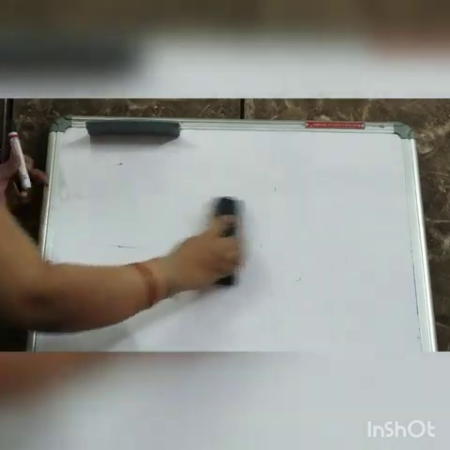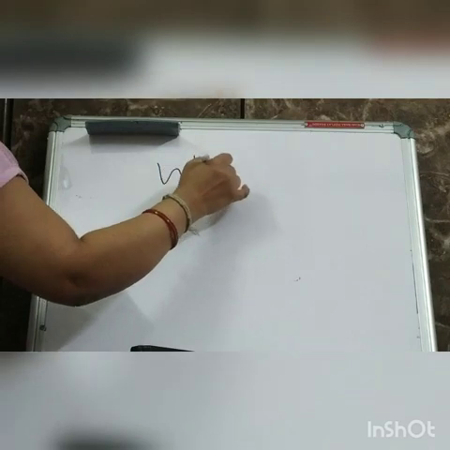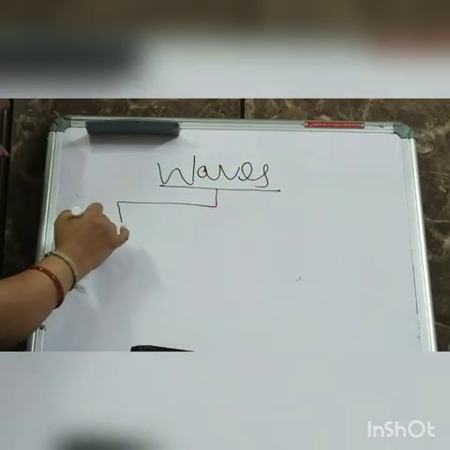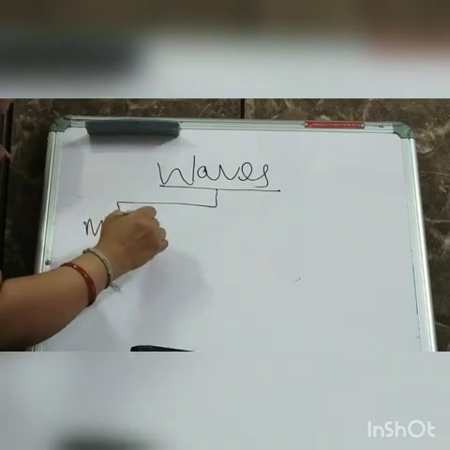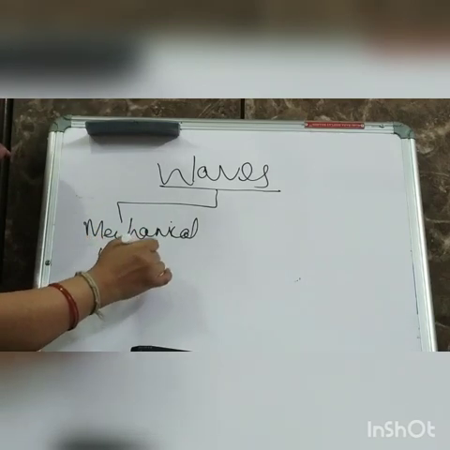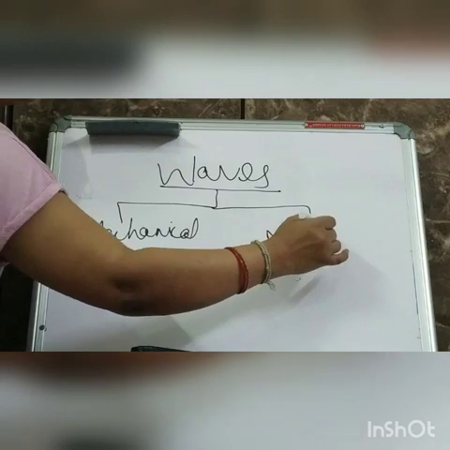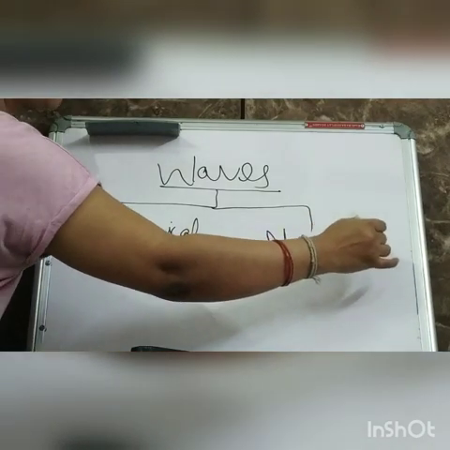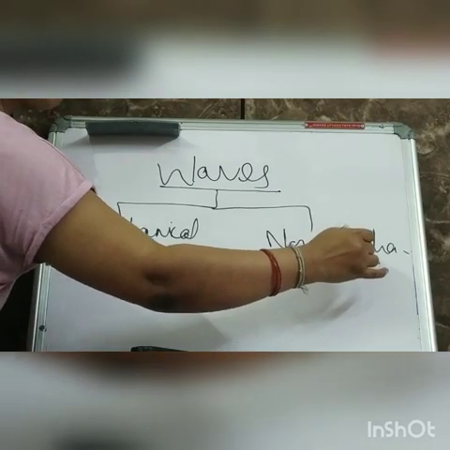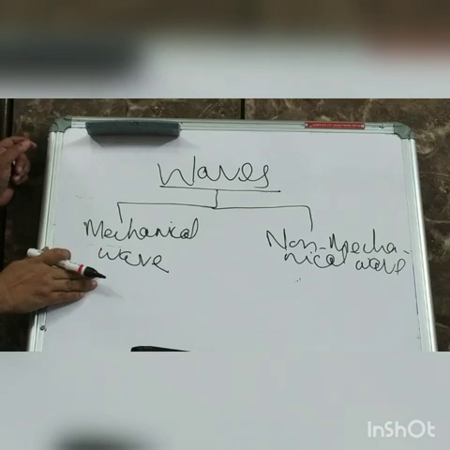Broadly, these waves are classified into two parts. One is mechanical wave. Second is non-mechanical wave. What is this mechanical wave?